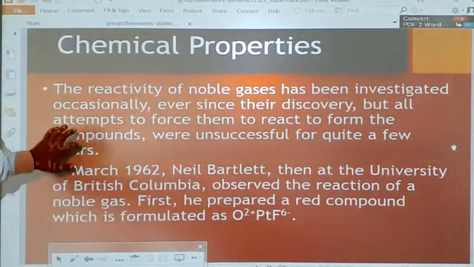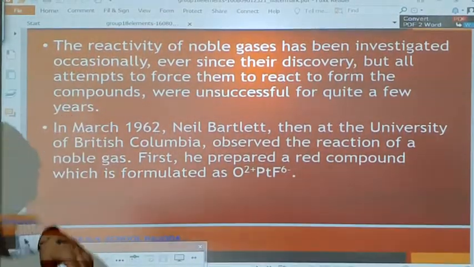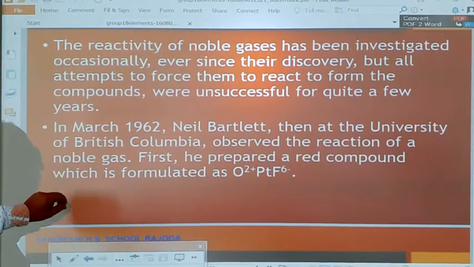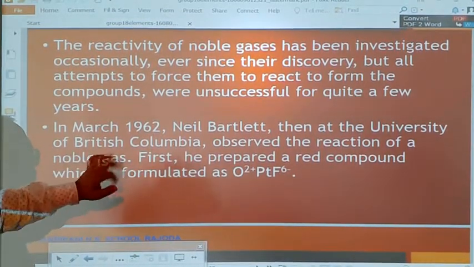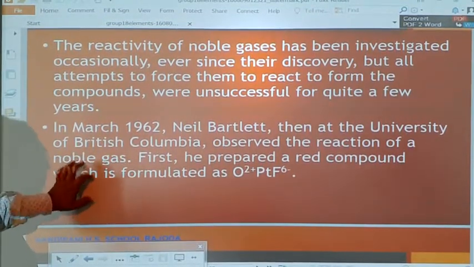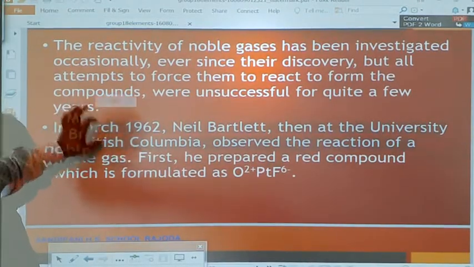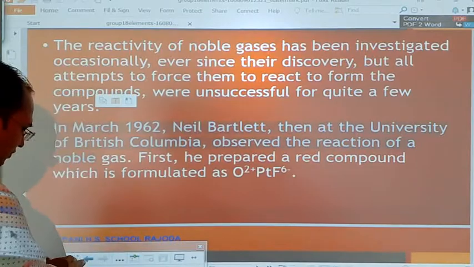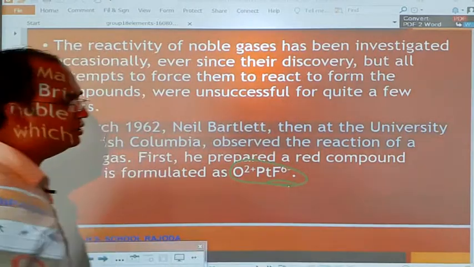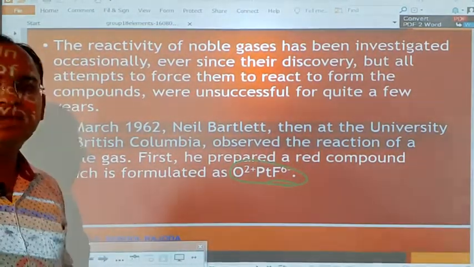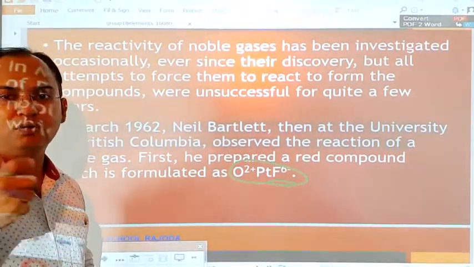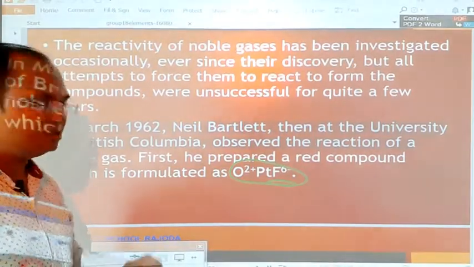Then, in March 1962, scientist Neil Bartlett, then at the University of British Columbia, observed the reaction of a noble gas. First, he prepared a red compound which is formulated as O2+ PtF6−. So scientists got a probability that some member of the noble gas family may react with other elements.